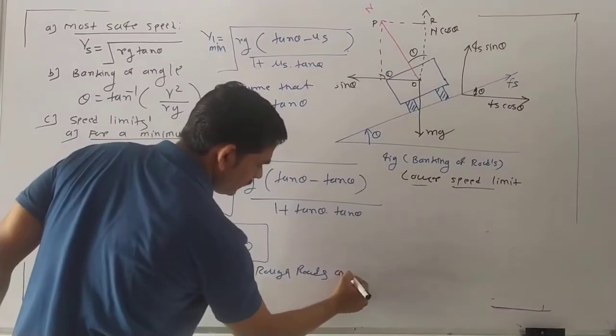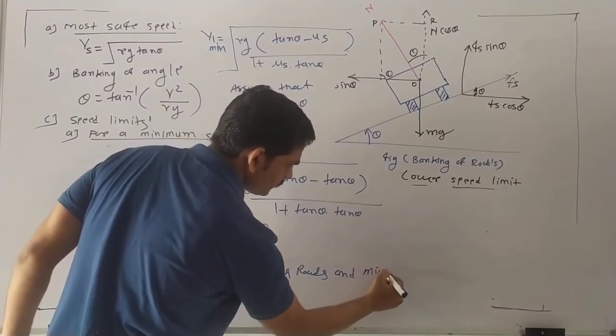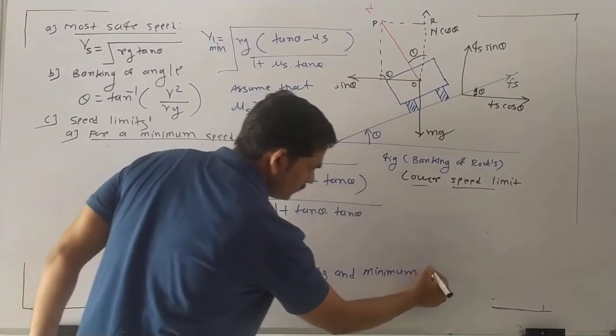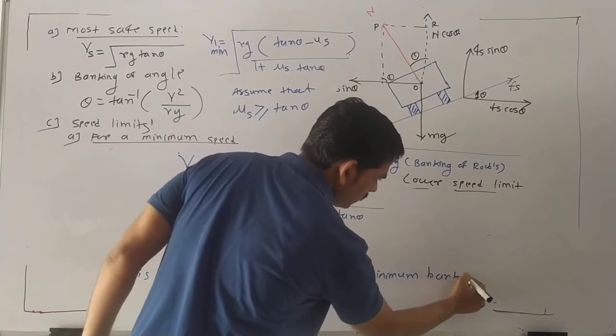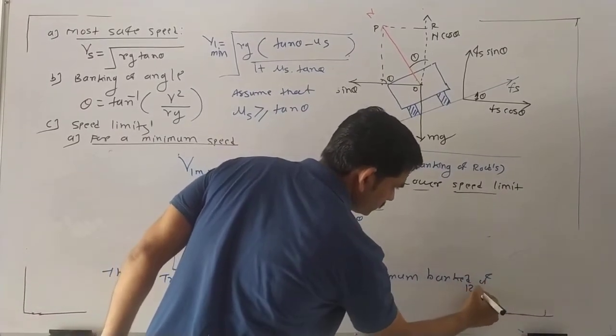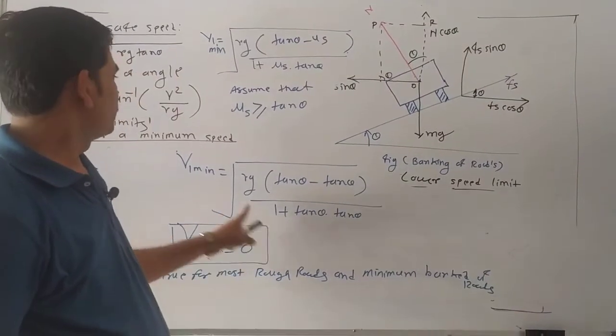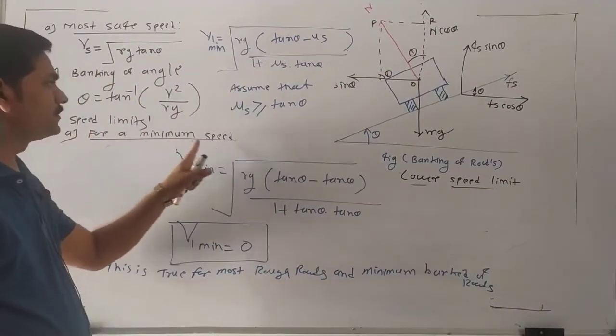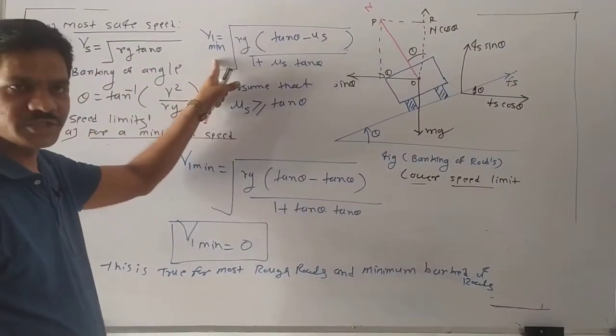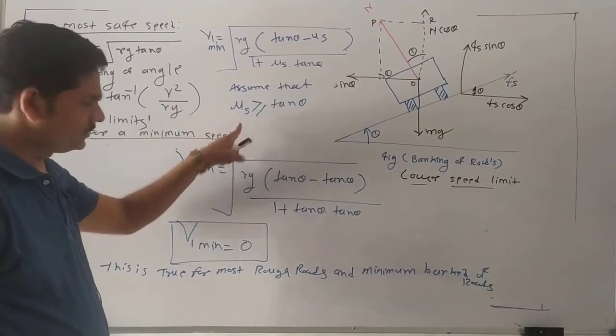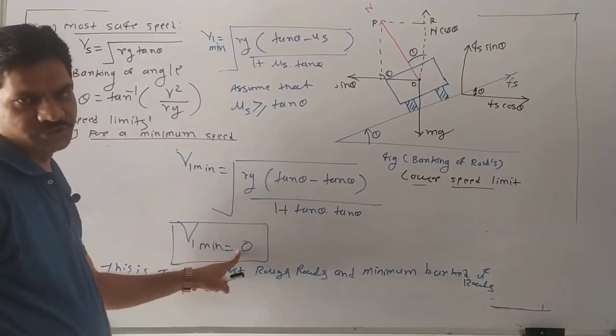And minimum banked roads. Yes or no? Yes. So this is case 1 for the minimum speed limit. We have this equation. If you assume this, this V minimum is 0.